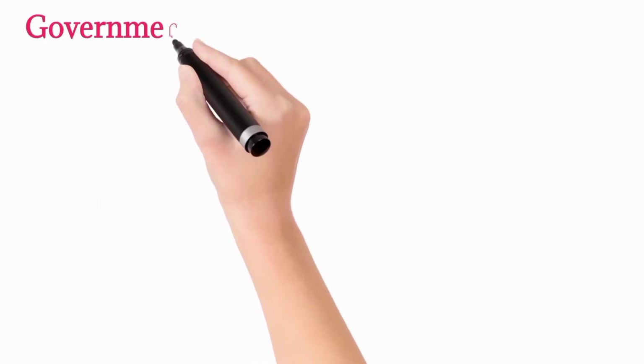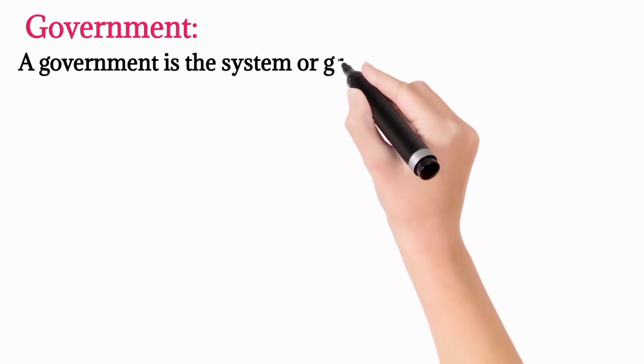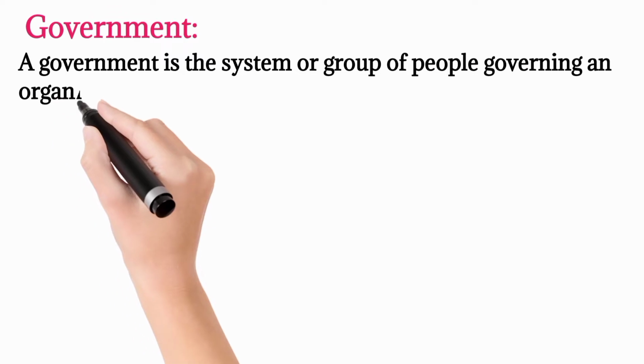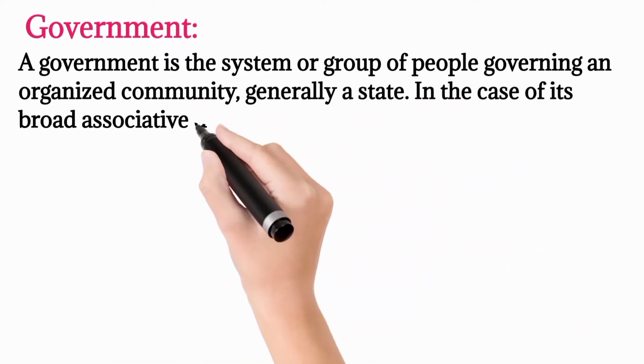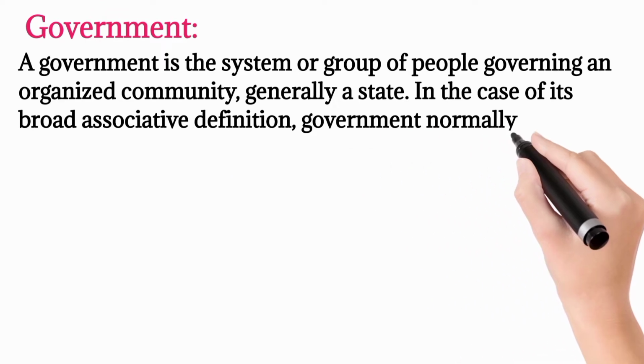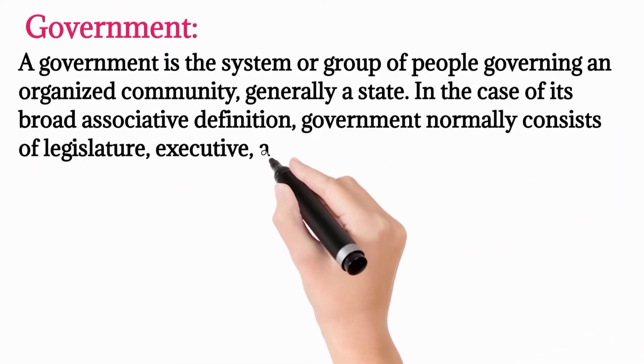Government. A government is the system or group of people governing an organized community, generally a state. In the case of its broad associative definition, government normally consists of legislature, executive, and judiciary.